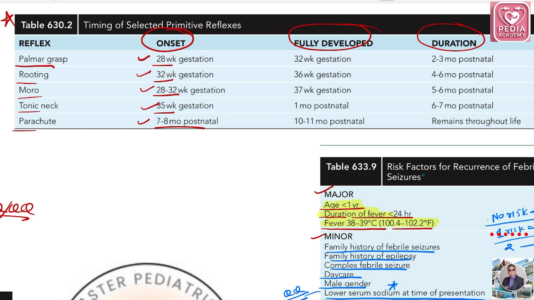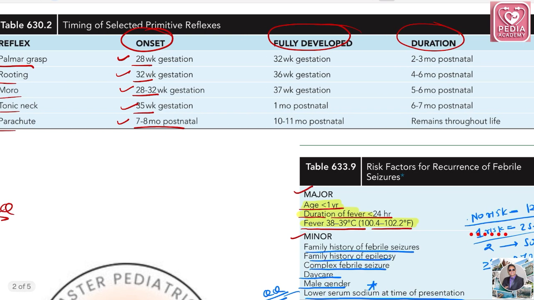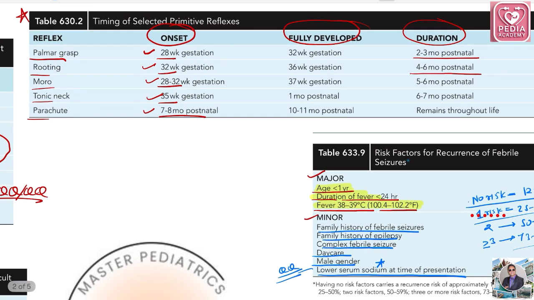Fully developed, we'll see later. Duration: palmar grasp duration is 2 to 3 months postnatal. Rooting is 4 to 6 months postnatal. Moro is 5 to 6 months postnatal. Tonic neck reflex is 6 to 7 months postnatal, and the parachute reflex remains throughout life.